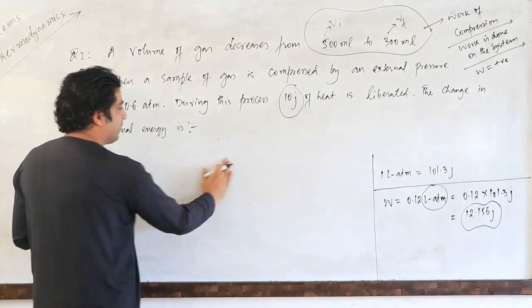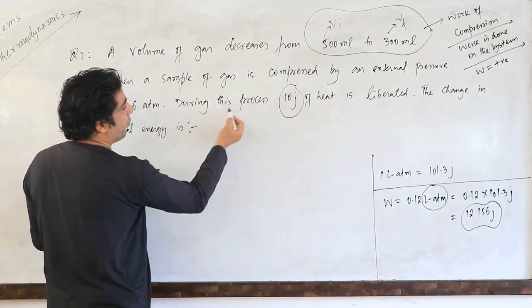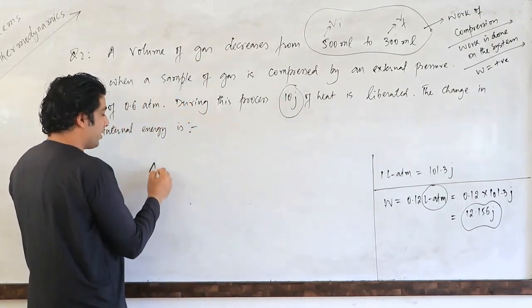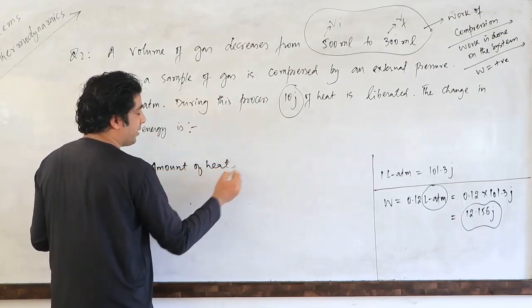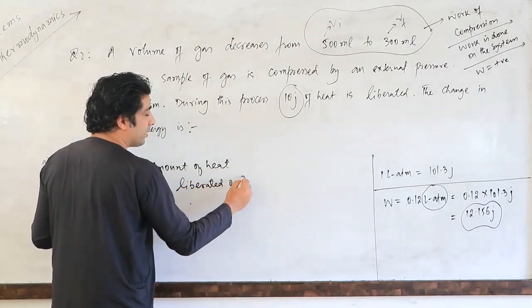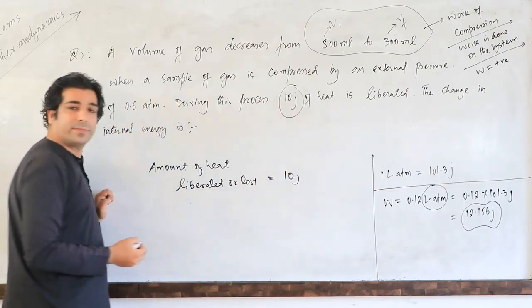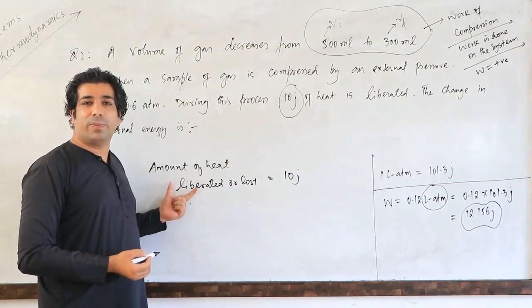So we have work or heat energy. In this process the heat is liberated, 10 joules of heat is liberated. So we'll write down amount of heat liberated. Liberated here means lost. How much of heat is lost? 10 joules. Yes? So when heat is lost, is it minus Q or plus Q, my dear friends?